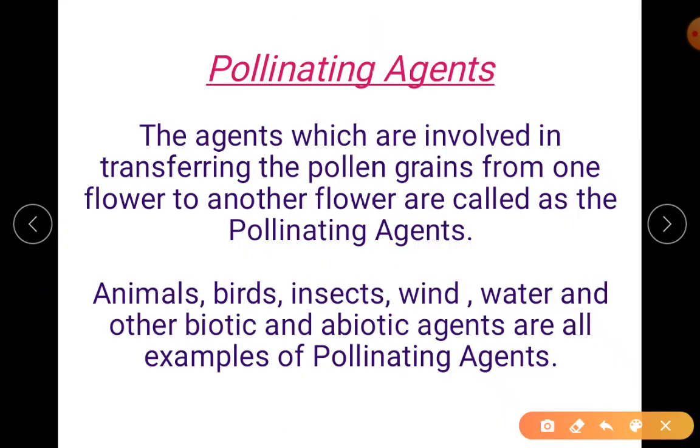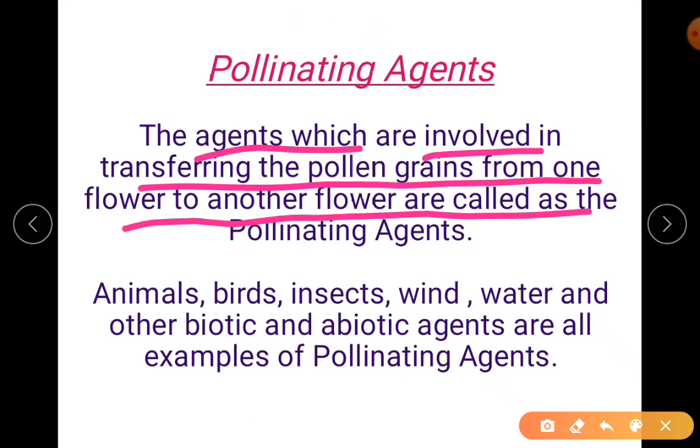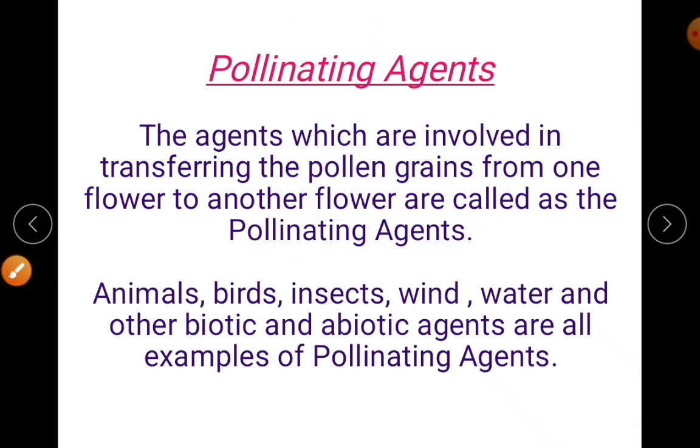Definition for what are pollinating agents. These are the agents which are involved in transferring the pollen grains from one flower to another flower. That is called pollinating agents. Okay. So what are those pollinating agents? It may be animals, birds, insects, wind, water. So all these are your types of pollinating agents.